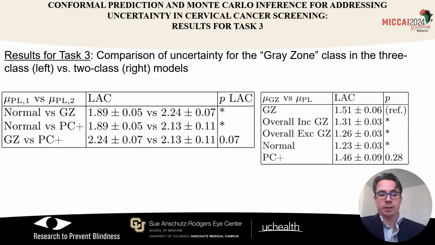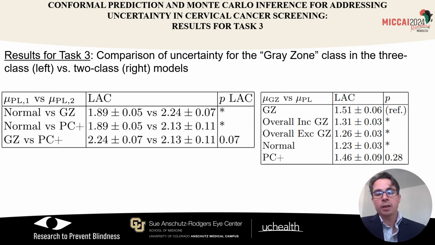Moving on to our final task, a comparison of the uncertainty of the gray zone class in the 3 and 2 class models. We will look at the table on the left, the 3 class model, where we see that the gray zone on average has a higher prediction set length than both the normal and precancer plus, indicating it is more uncertain. However, we note that it is not statistically significant at the 0.05 level, the difference between the average prediction set length of the gray zone and